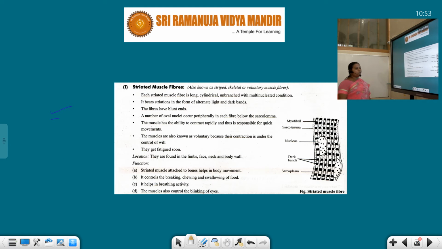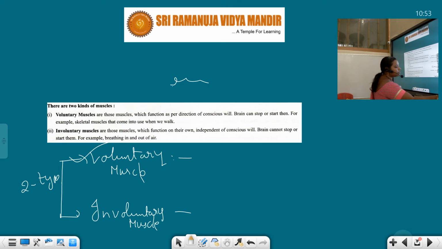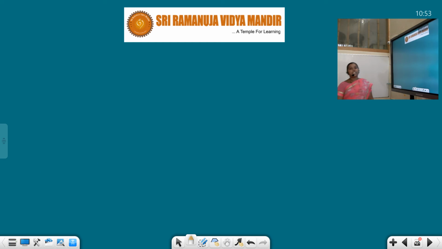Next, actually, students, muscle tissues are of 3 types. So far we discussed what we mean by muscle tissue, and the different types of muscle tissue basing on their actions, voluntary and involuntary. Again, basing on their structure and shape, muscles are divided into 3 types.